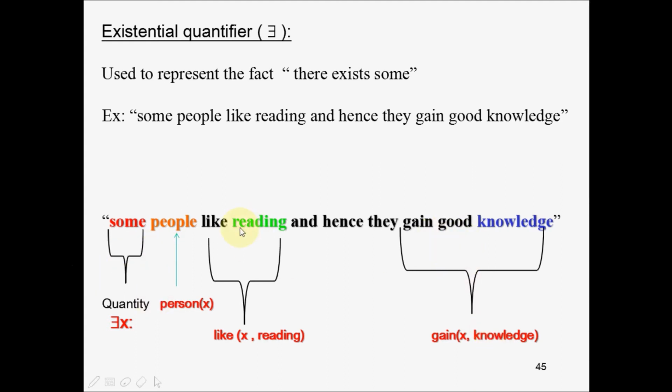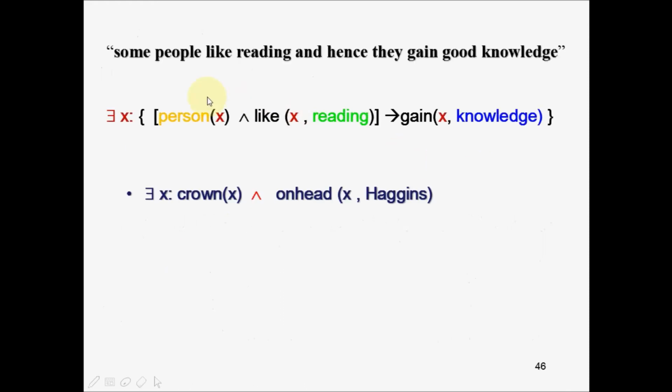So this way such sentences can be represented as there exists some X such that X is a person and X likes reading, and if X is a person and X likes reading, this implies X will gain knowledge. Notice the curly bracket.